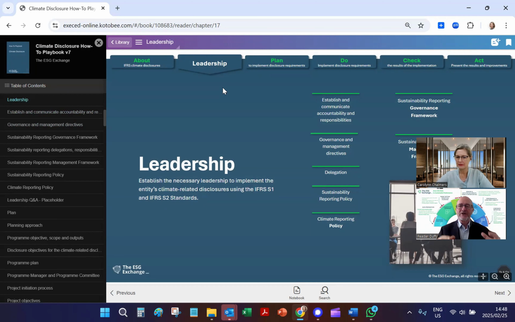You have the ISO management approach: plan, do, check, and act. I understand as well that there are some templates available within Playbook that people can download if they complete an assessment. Can you explain that to us? If you go into the leadership, it gives a very good example. So one of the PDCA chapters is leadership.